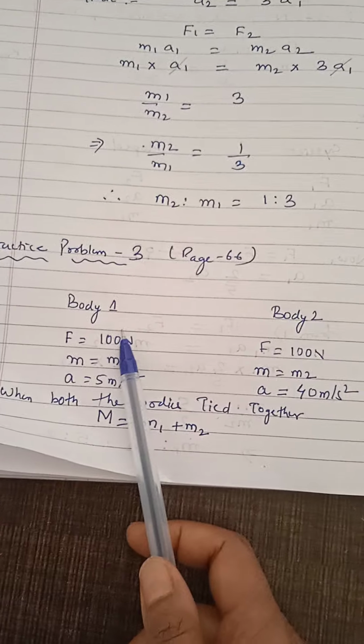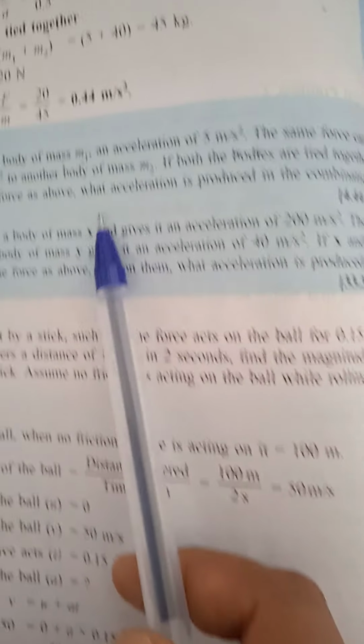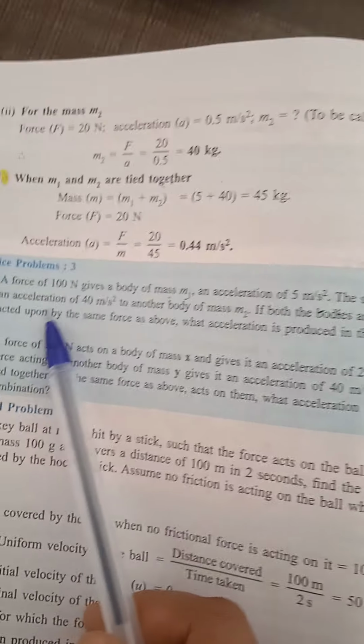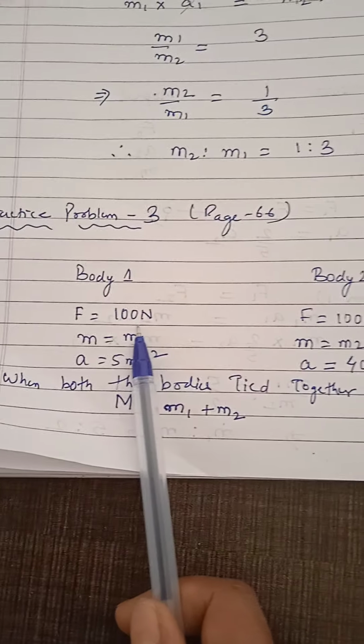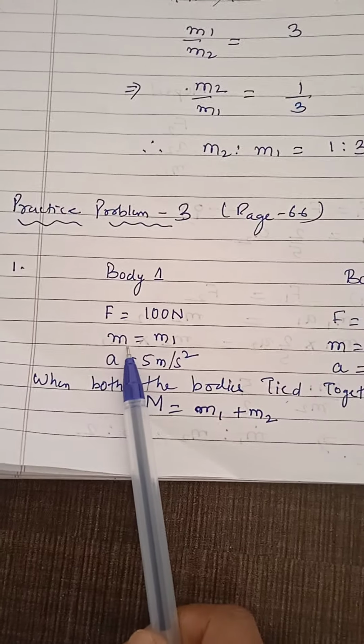Now see here, we have two bodies, body 1 and body 2. They have the same force, and the value of the force is given as 100 Newton. So take F equal to 100 Newton. Here also force equal to 100 Newton. But the masses are not given.